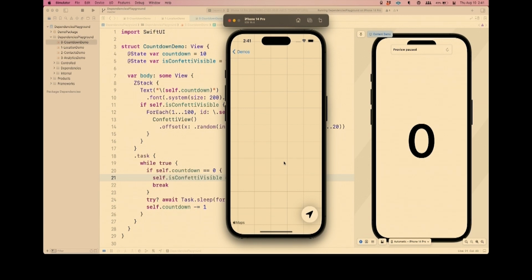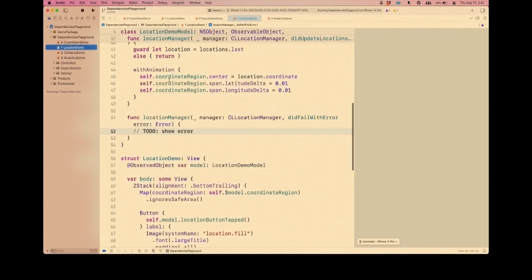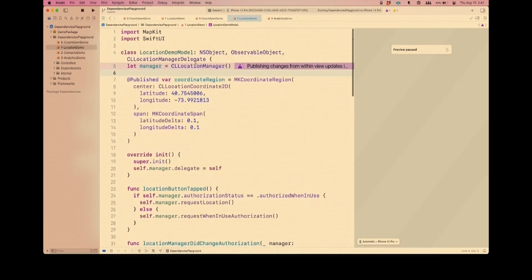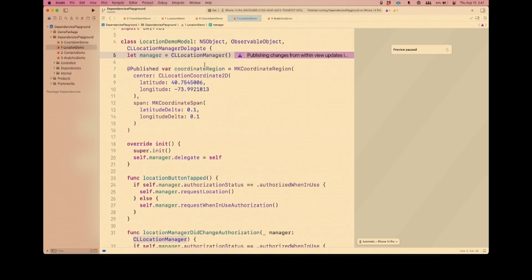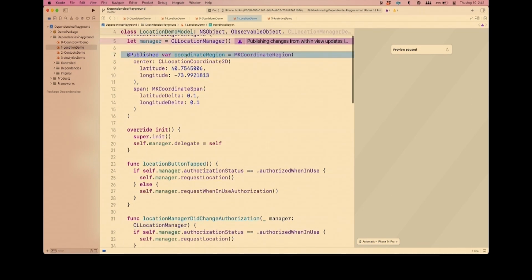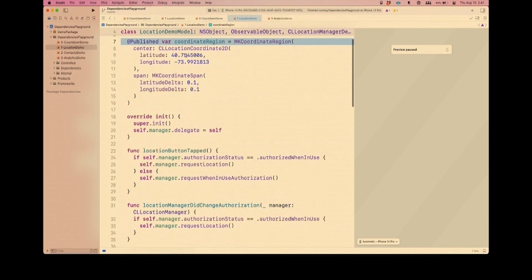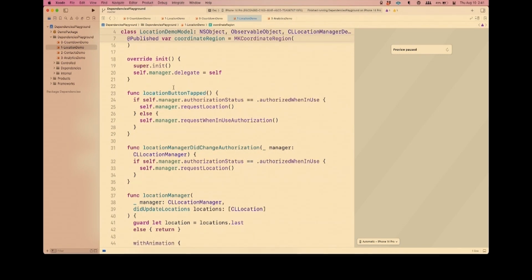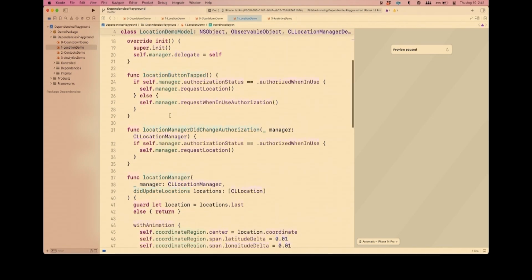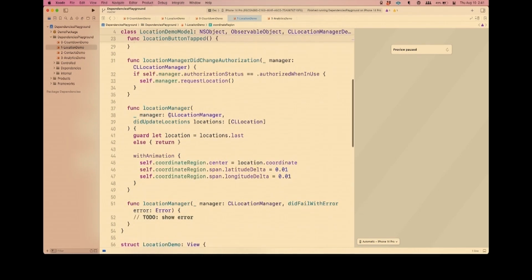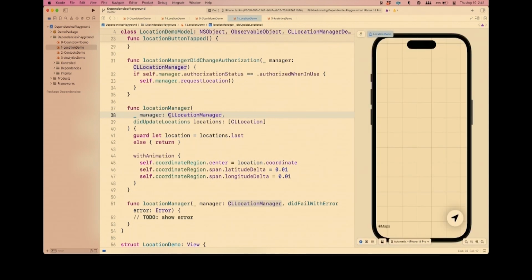And this is a very reasonable thing to do, and the code is extremely reasonable. I've got, even publishing on a background thread. I think that's just a MapKit problem. Ignore the purple warning. So I've got my little observable object. It manages a little location manager on the inside. I got the coordinate region that's going to drive where we're zoomed in on the map. And I've got some methods that we call when the location button is tapped, a request authorization or request location. This is all very reasonable code. But what's not so reasonable, and this isn't going to really translate well since the map is not loading.